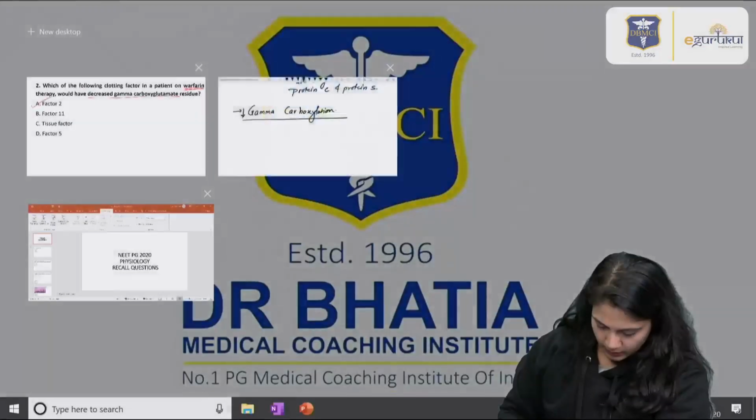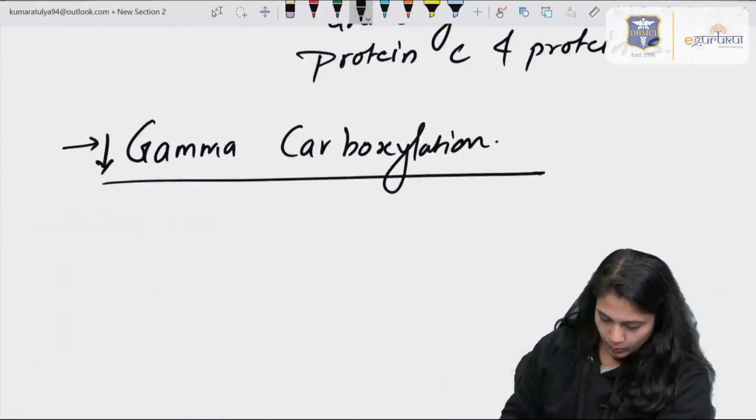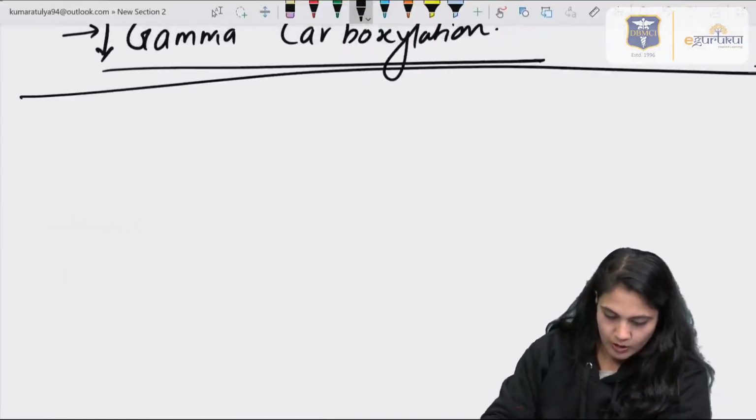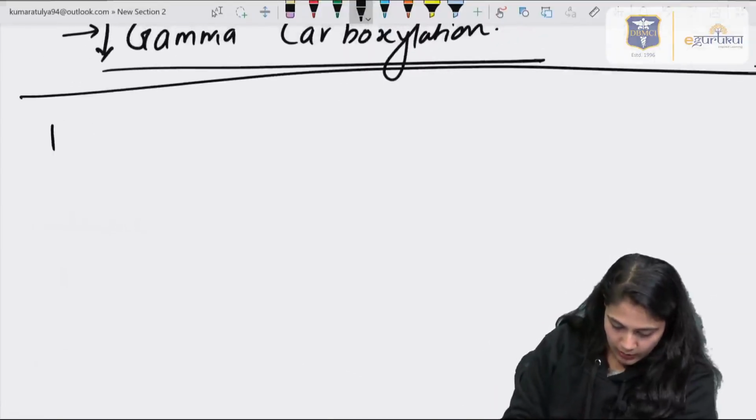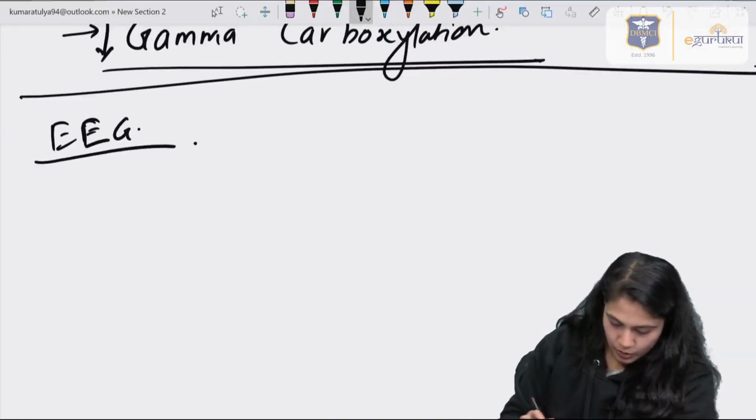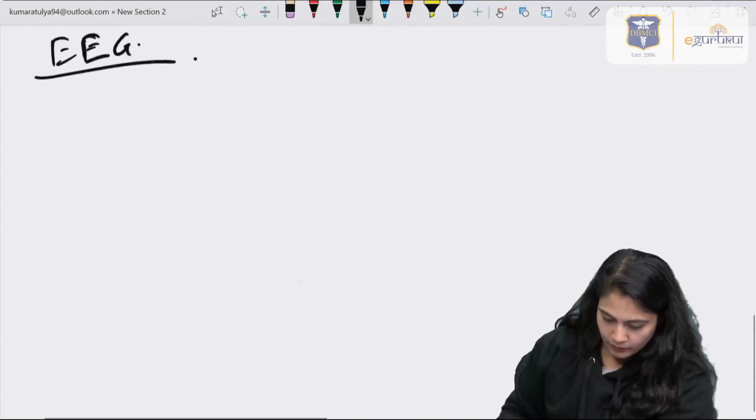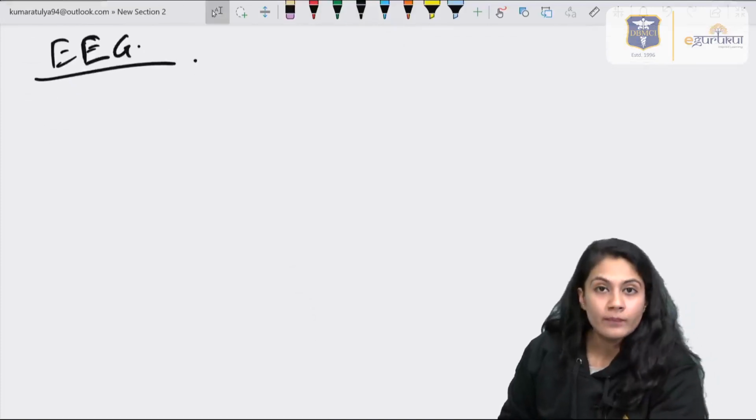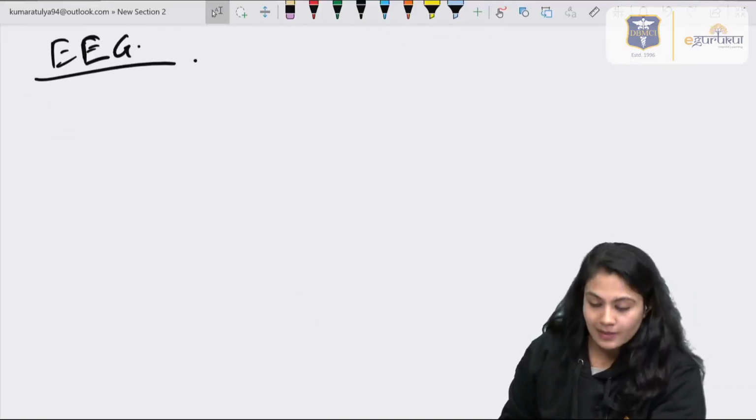Now, let's discuss quickly some of the EEG waves, right? Now, EEG means electroencephalography, through which we can study the brain activity during the awake state as well as during sleep, right?